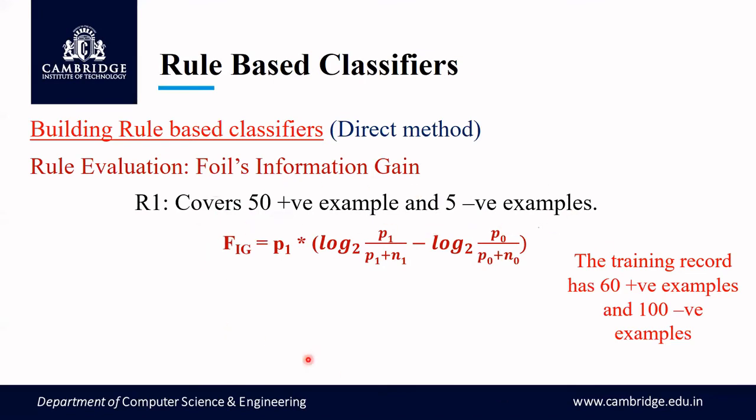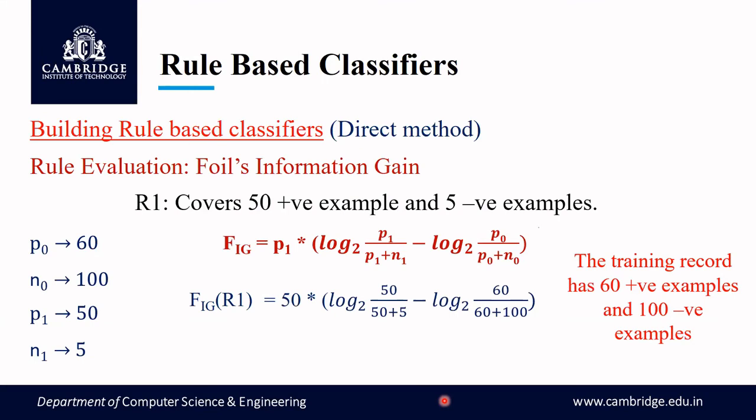According to this observation, we have P0 as 60, N0 as 100, P1 as 50 and N1 as 5. Now I'll substitute this in the given formula. So when you calculate this, you will have the value equal to 63.8752. So this is the value for R1.